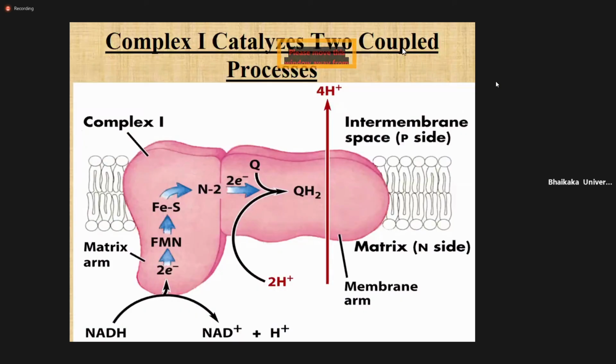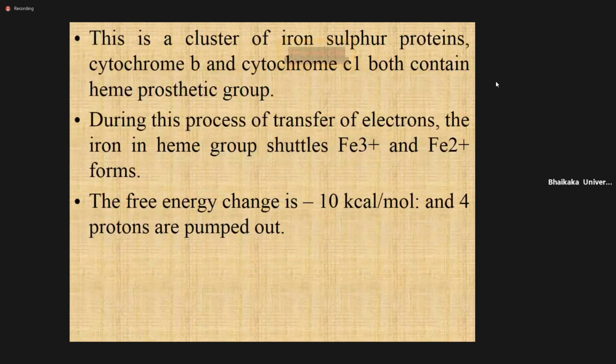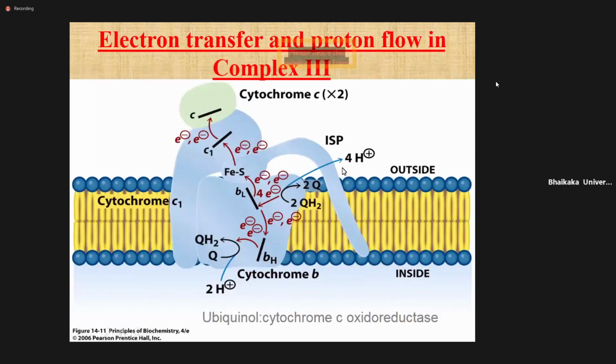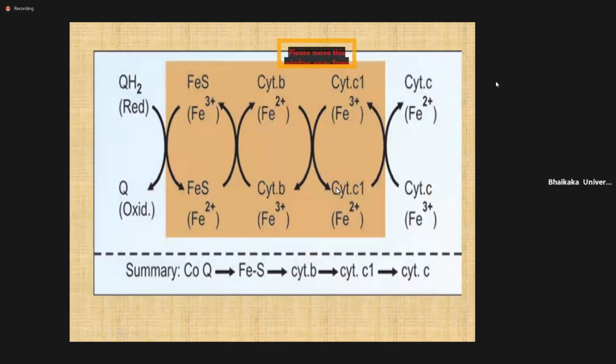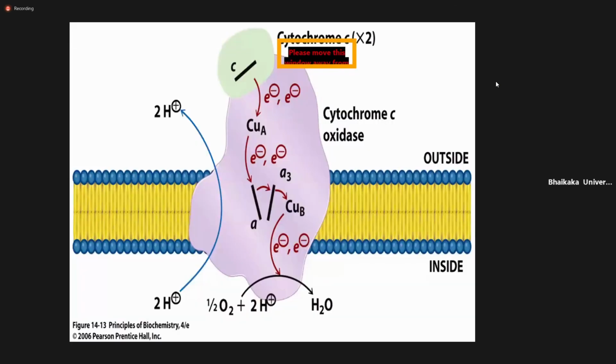Here you can see 4 protons come from inside to outside during complex 1. Then during complex 3, again 4 protons go from inside to the outside. And at the last, during complex 4 electron transport, only 2 hydrogen ions transfer from inside to outside.